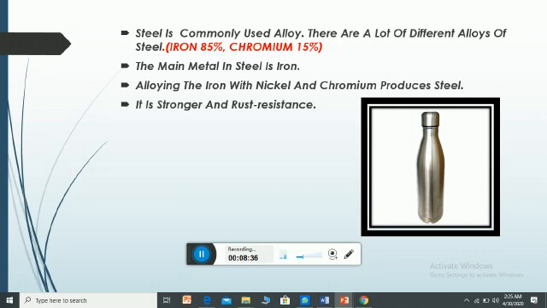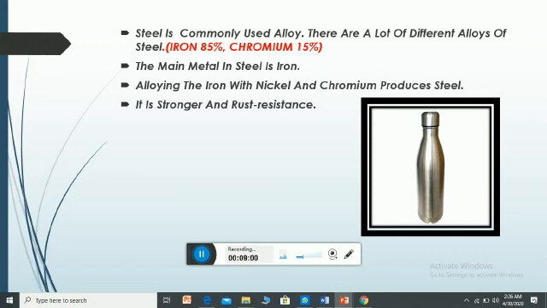Alloying iron with nickel and chromium also produces steel. As I told you, there are different alloys of steel. One of them is in which iron, nickel and chromium are mixed, because it's strong and rust resistant as well.